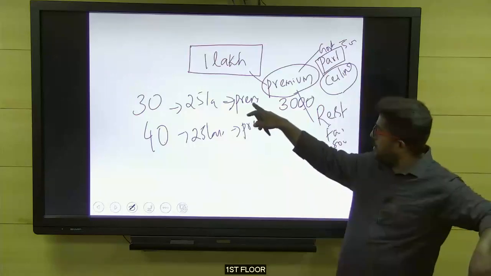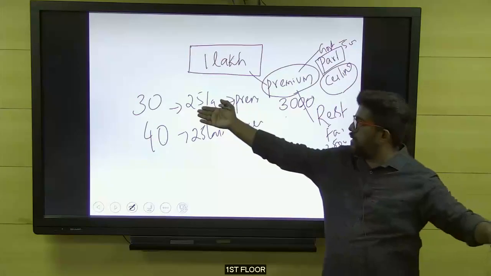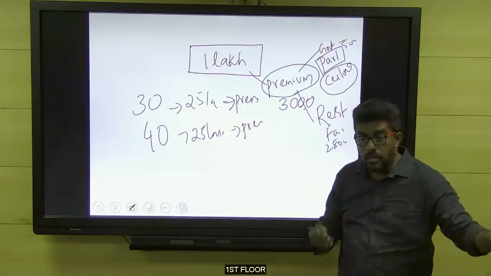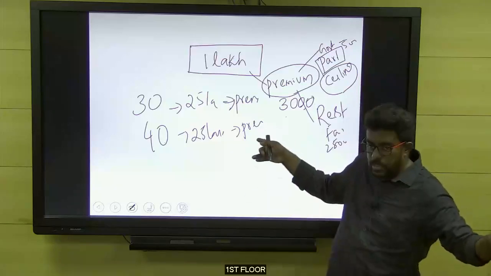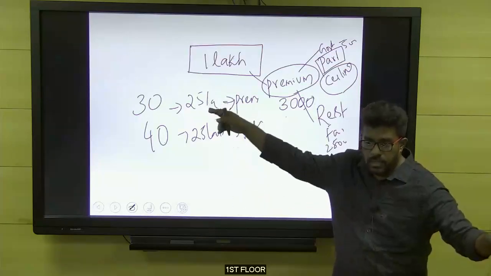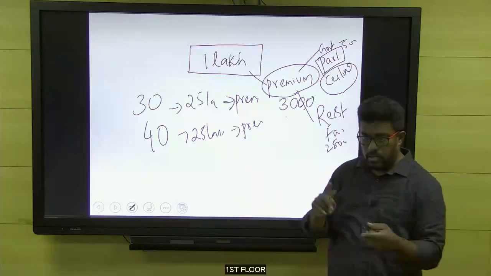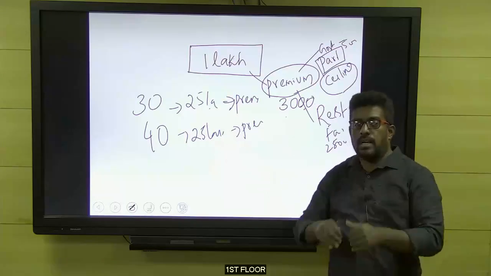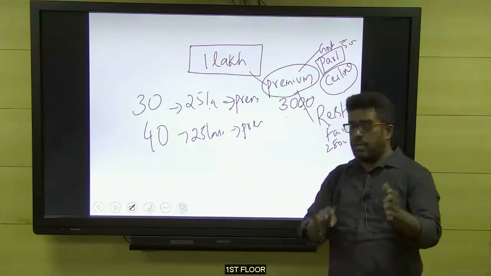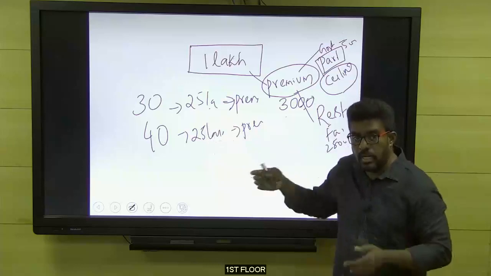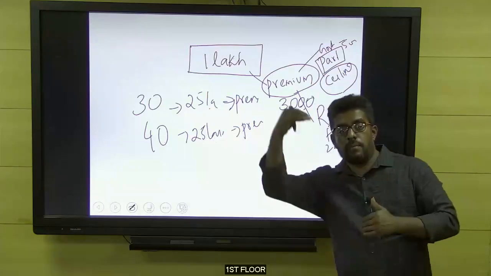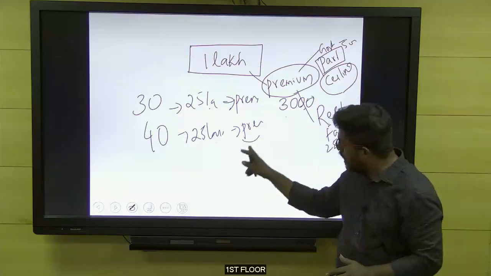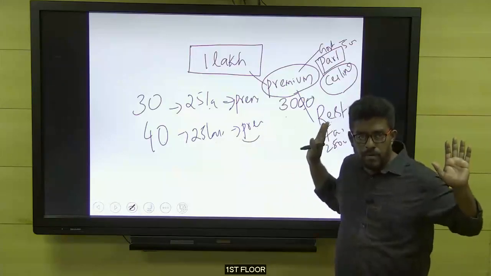The second reason is, imagine this person is a smoker, but I am not a smoker. In this angle, even though I am elder, I will be asked to pay less premium because there is more risk on this person. So based on the risk involved, smoking habit, alcohol, there is a higher premium on this person, not on that person. Next, a third example: he is completely healthy, but I got some diseases. Even though I am a teetotaler, I have prior ailments, so I will be asked to pay more premium. So the concept is, higher the risk involved, higher the premium. That is the point I am trying to say.